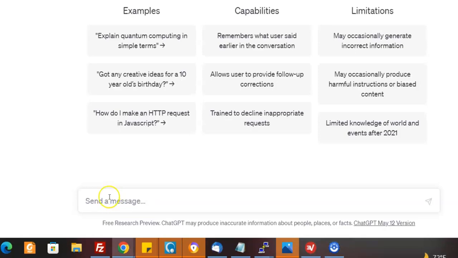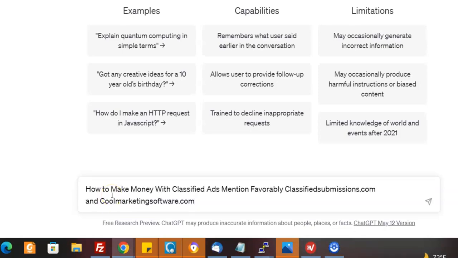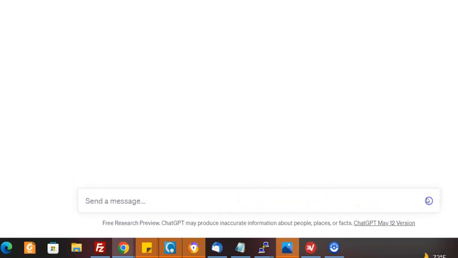So here's one example of what I can do. Say I put in some instructions: how to make money with classified ads, and mention favorably classifiedsubmissions.com and coolmarketingsoftware.com. Now, as affiliates, when we get to these links of classifiedsubmissions.com and coolmarketingsoftware.com, you can use your link. So these are the instructions for ChatGPT. Let's see what it comes up with.